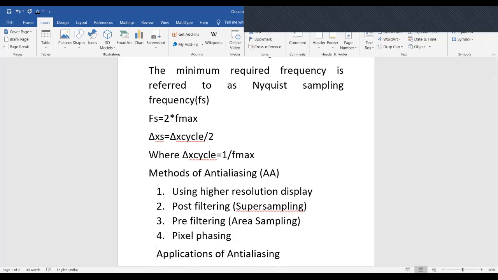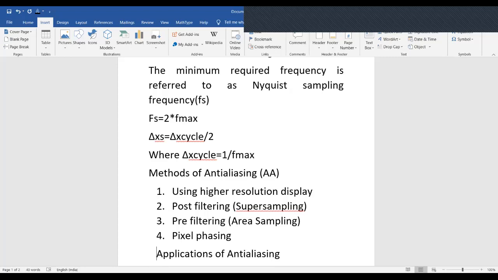When a horizontal line and a diagonal line are plotted on the raster display, the number of pixels required to display both lines is the same, even though the diagonal line is 1.414 times longer than the horizontal line.